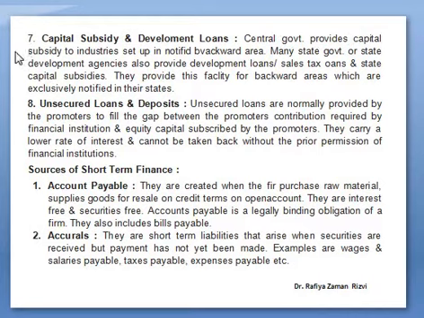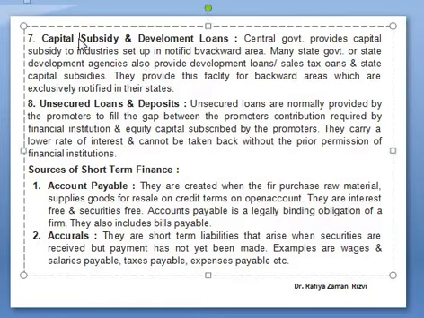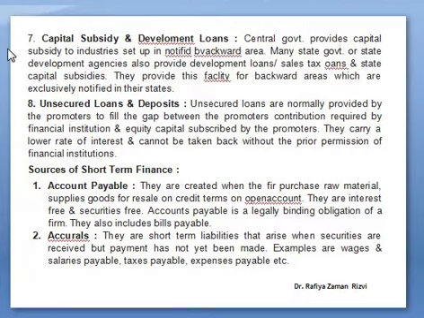Central government provides capital subsidy to industries set up in notified backward areas. Many state governments or state development agencies also provide development loans or sales tax loans and state capital subsidies. I have explained subsidy in the previous classes as well.